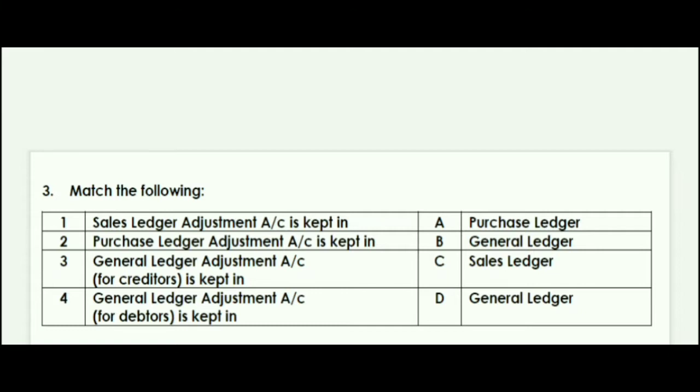Next is: general ledger adjustment account is kept in. For creditor it will be kept in purchase, for debitor it will be kept in sales. I repeat, C for creditor, so purchase. How do you remember it? C comes first, and for purchase you first purchase, then you sell. So credit for purchase and debit, D, for sales. So let's see the next question now.